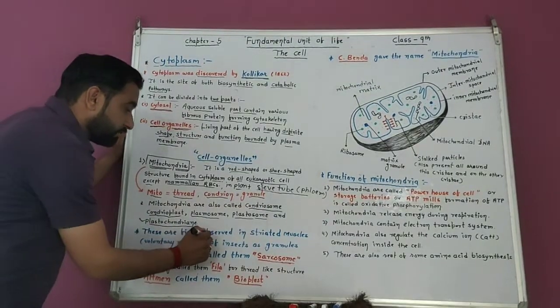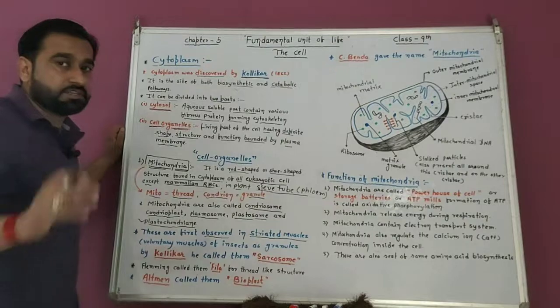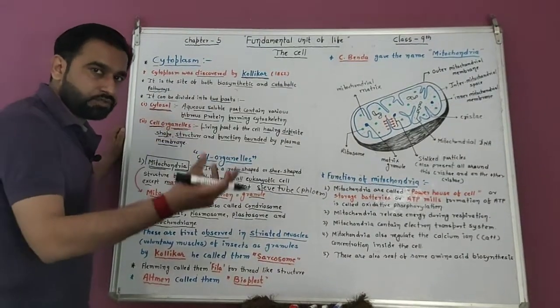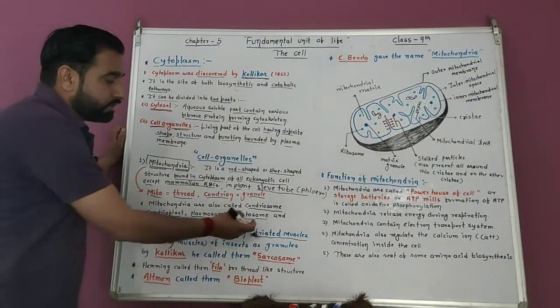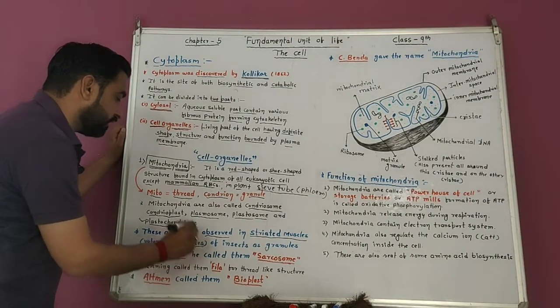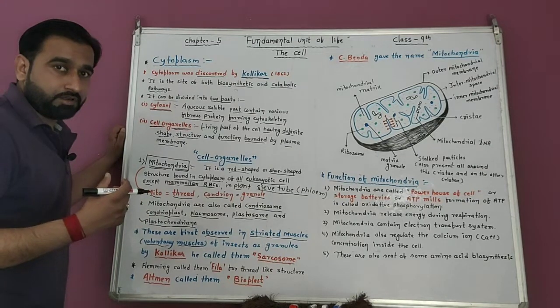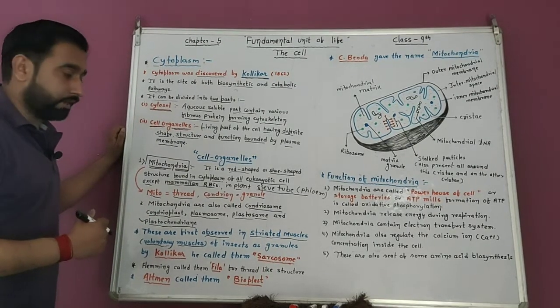These were first observed in striated muscles. Striated muscles we will discuss in the next chapter, the tissue chapter. In animal tissue, striated muscles are also known as voluntary muscles. Why are these called voluntary muscles? Because they are controlled by our willpower.